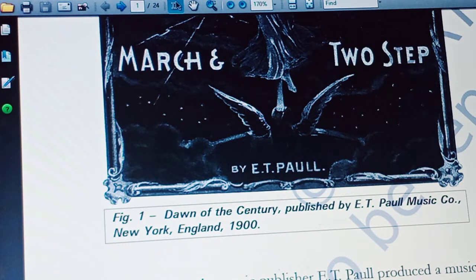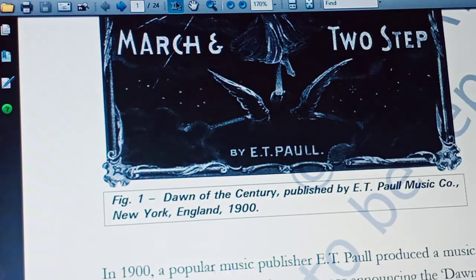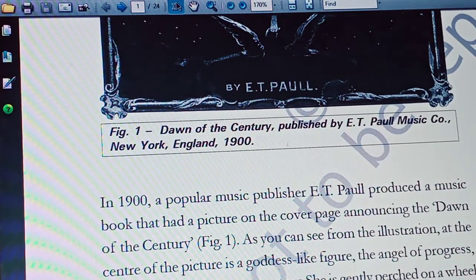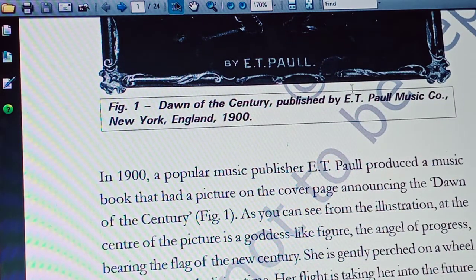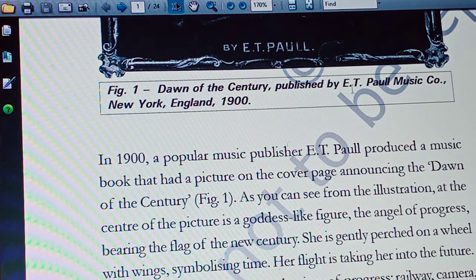So here this picture is a cover page announcing the dawn of the century. As you can see from the illustration, at the center of the picture is a goddess-like figure, isn't it?